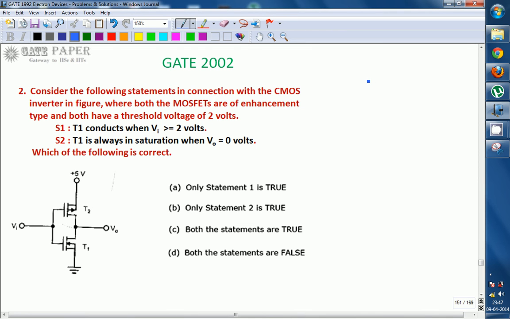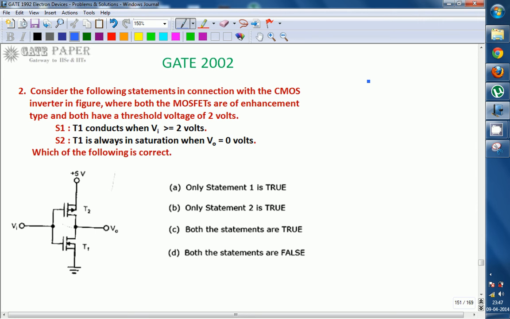We are discussing the GATE 2002 ECE paper, and this question is related to electronics. Consider the following statements in connection with the CMOS inverter circuit shown, where both the MOSFETs are of enhancement type and both have a threshold voltage of 2 volts.